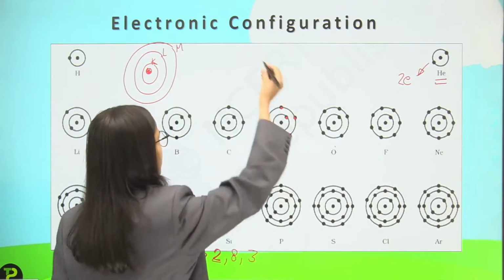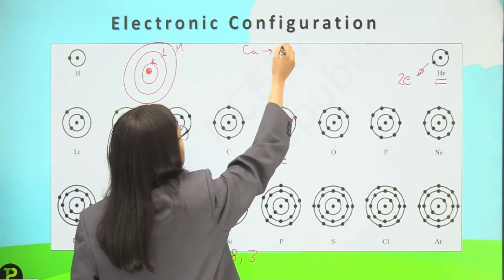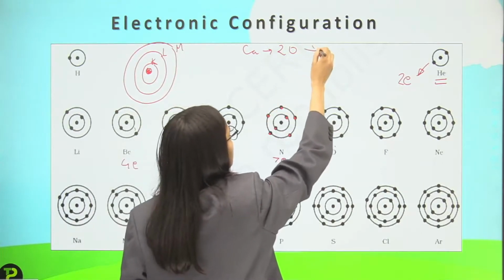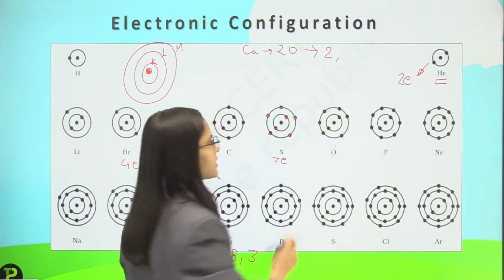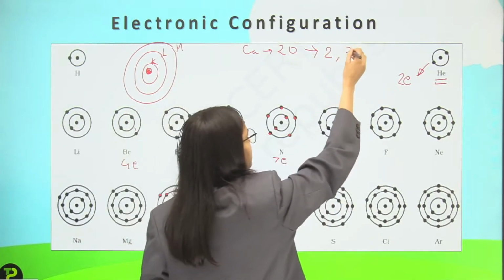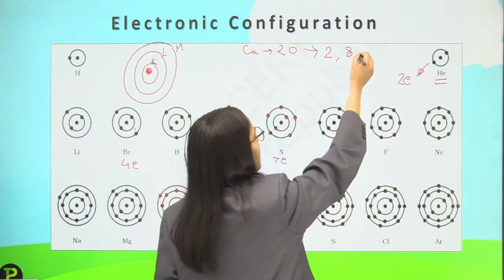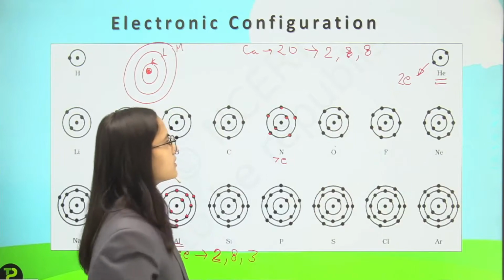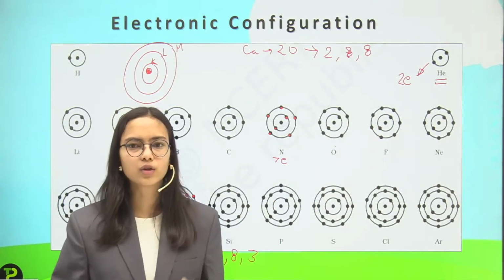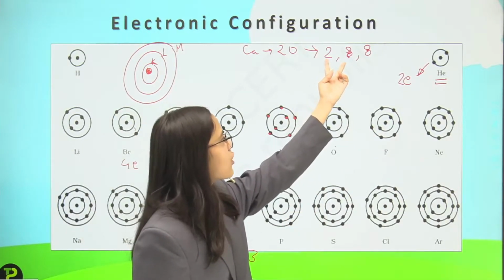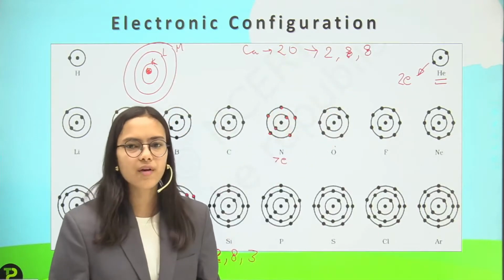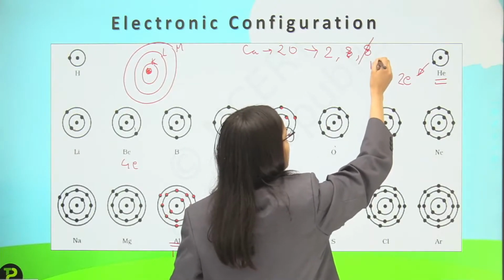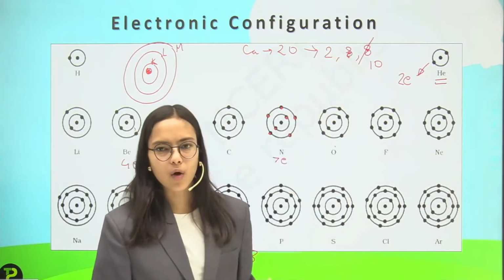So taking the example of calcium, which has the atomic number 20. What I will do, I will put the electrons like 2 first in the first shell and then 8 in the second shell and then again 8 in the third shell. Now you will think that 10 electrons are already done and 10 are left. So why have I put 8? It should be 10. So 20 electrons will all be there.